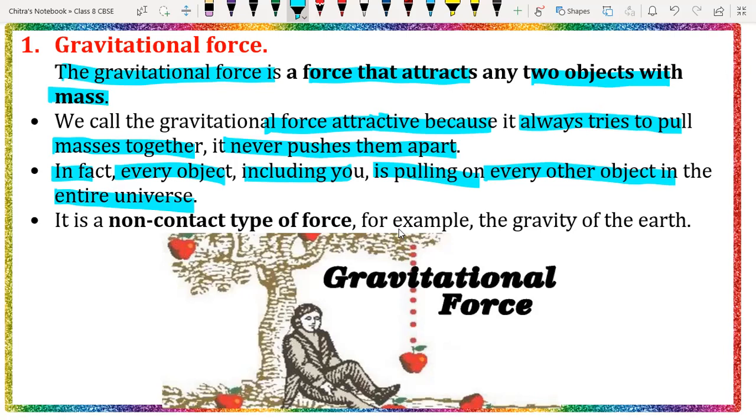That's why we are not getting attracted by the other planets and the moon which are present in our solar system. We are not getting attracted toward the sun because we are very close to the earth. That's why the gravitational force working between you and me toward the earth is very strong. So it is a non-contact type of force. For example, the gravity of the earth is nothing but a non-contact force.